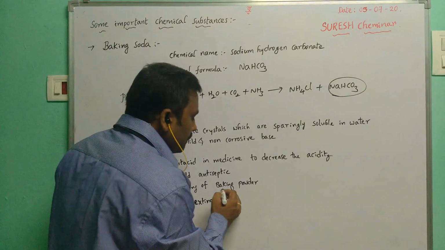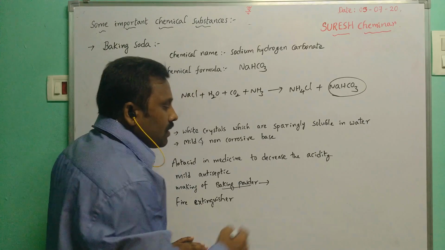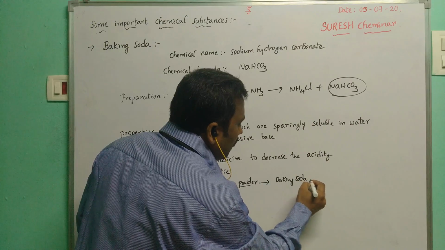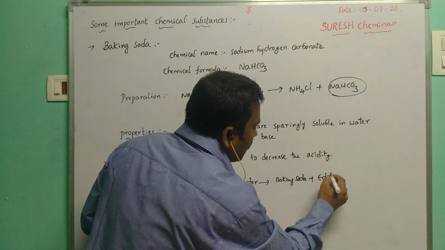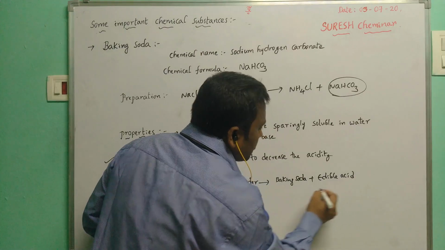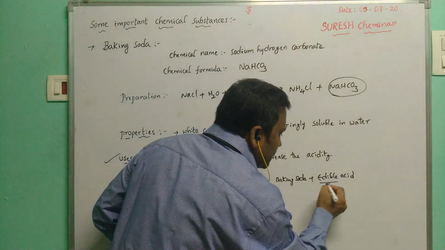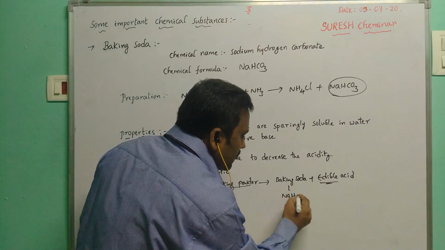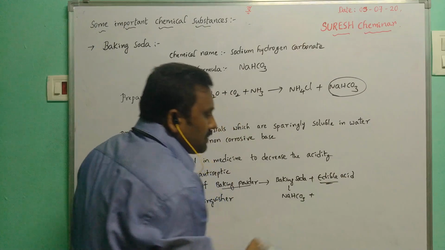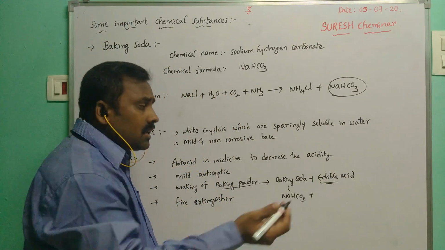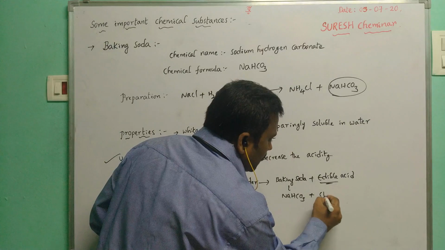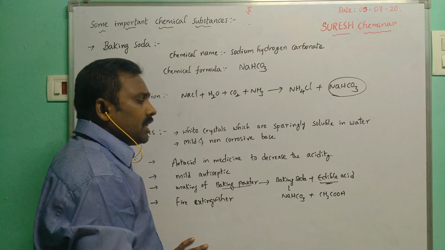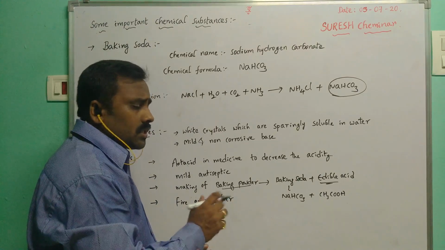What is meant by baking powder? Baking powder means baking soda plus edible acid. Edible acid means mild acids. Baking soda means NaHCO3. Edible acid means tartaric acid or vinegar. Vinegar contains acetic acid, CH3COOH. And also you can add hot water.